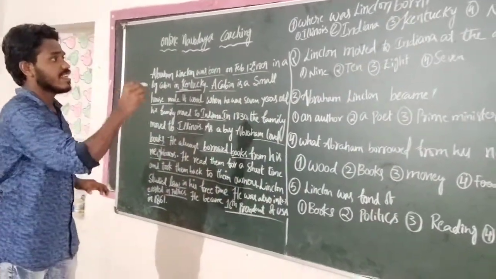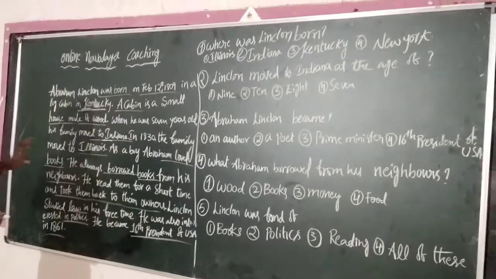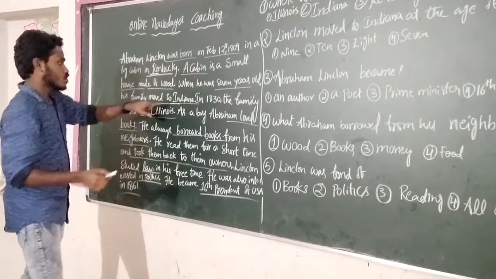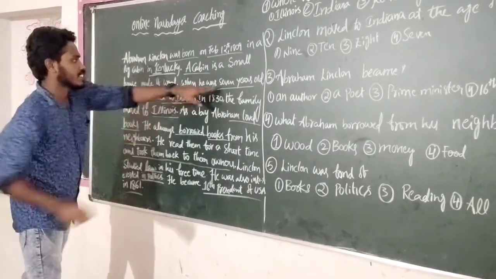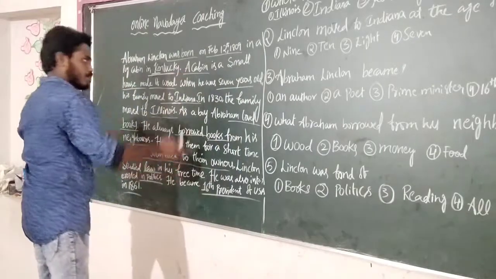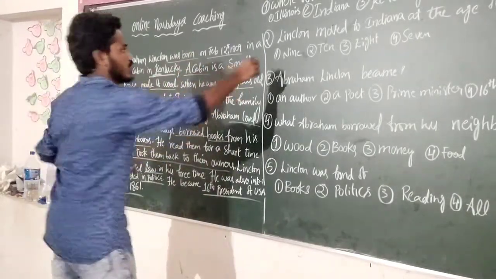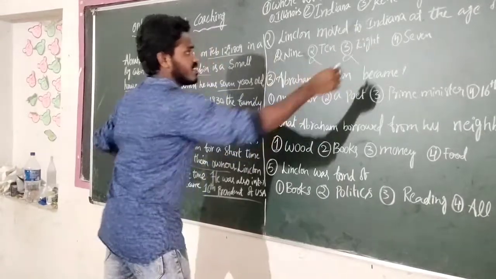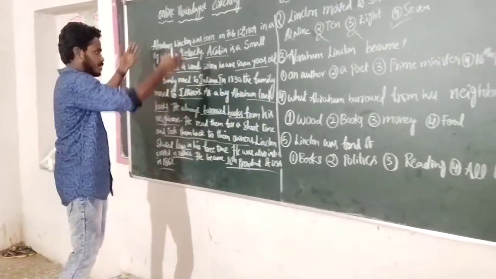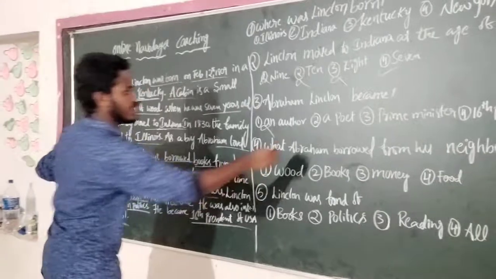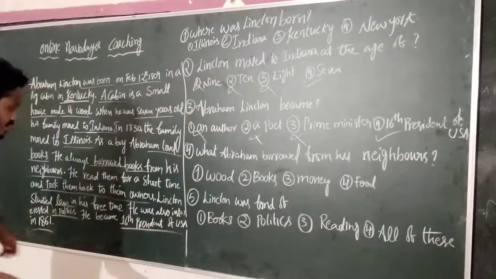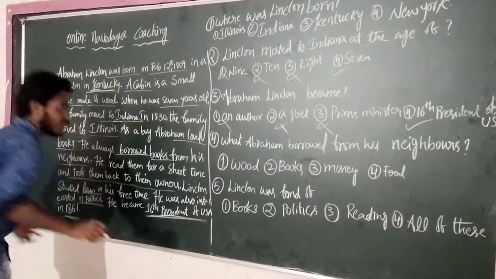And the other question: Lincoln moved to Indiana at the age of. He moved at the age of 7 years old to Indiana state. Only 7 is mentioned here. Is there 9 in this paragraph anywhere? 10, 8? No. So these options are wrong, and the exact answer is 7. That's the correct answer. And Abraham Lincoln became, is there anywhere mentioned about author? No. That's absolutely wrong. A poet? No. A Prime Minister? No. Only President. 16th President of USA is mentioned here, right? So it is the correct answer.